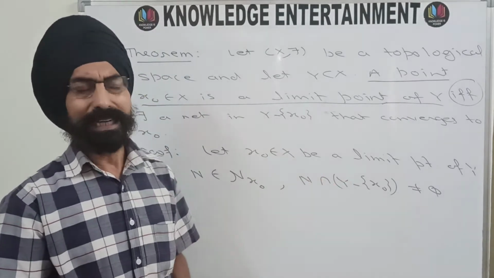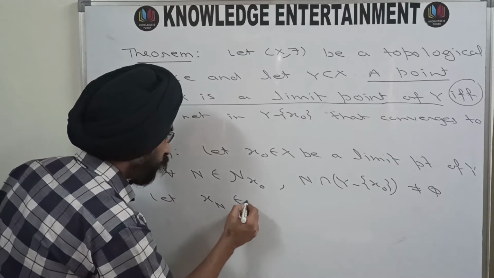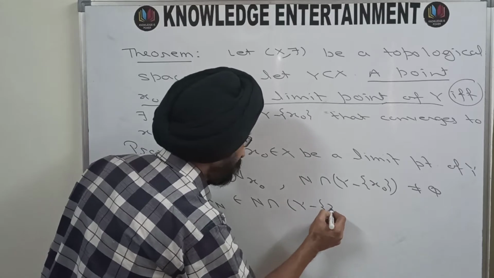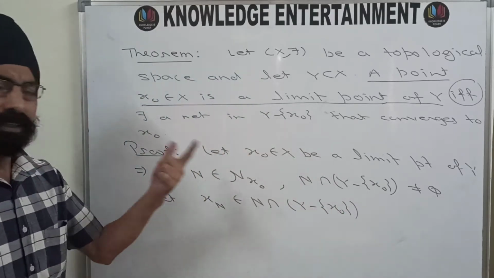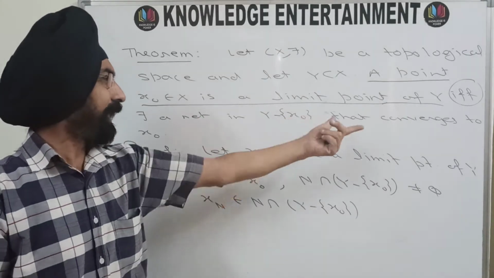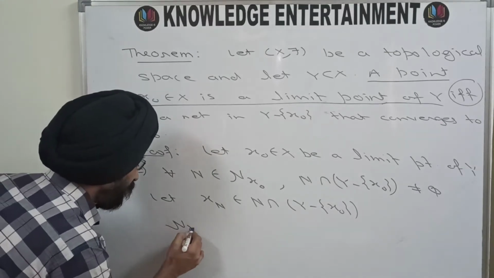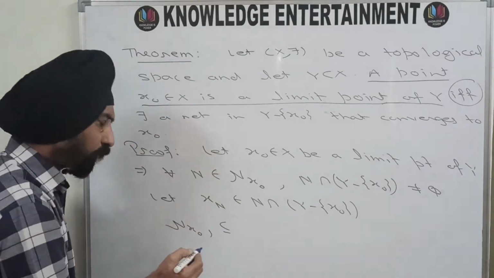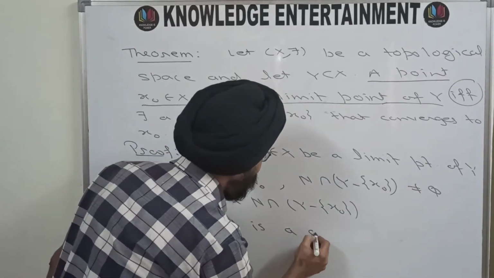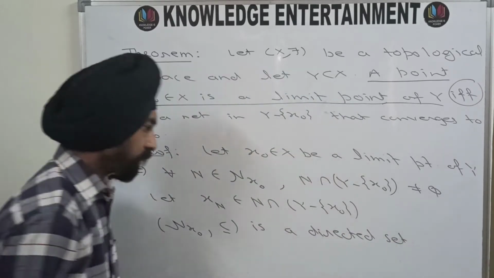Let that point be Xn. Let Xn belong to N intersection Y minus X naught. Let this be the point Xn. Now we want to have a net in Y minus X naught that converges to X naught. We know that N_X naught, the neighborhood system with binary operation subset of, is a directed set. This I have explained in a previous video. This is a directed set.